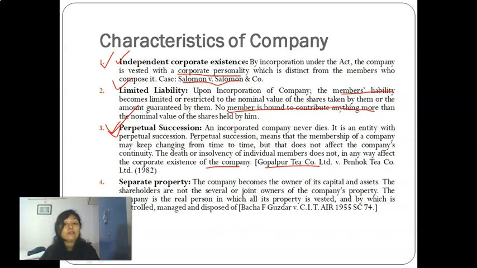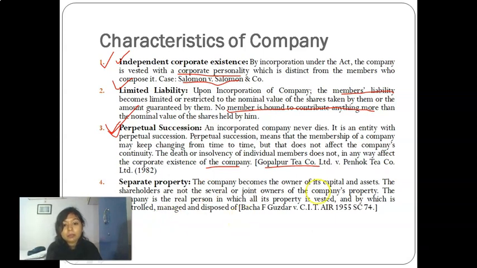Its shareholders have no right over the company's property until the company goes into winding up, and even then there are various provisions and procedures after which the shareholders get a right over the company's assets. In layman's language, a company can purchase any asset in its own name, and a shareholder generally has no right over that property. It is the company's property, and no one can show ownership over it other than the company.